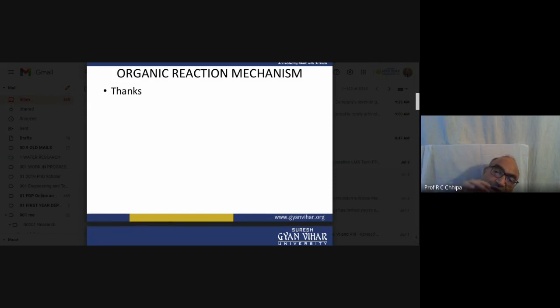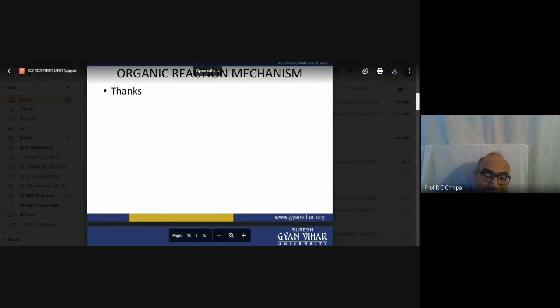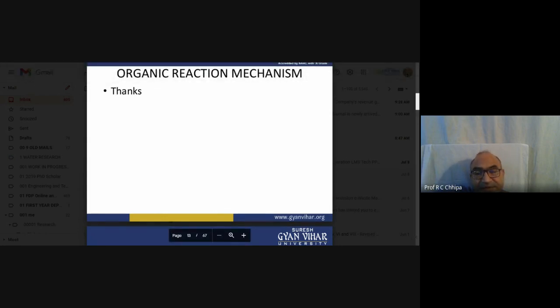One more is the oxidative reactions. There may also be rearrangement of the molecule, reshuffling. If we have different organic compounds, we can reshuffle them, and that is the rearrangement reaction, which also depends on the reaction condition. So this reaction mechanism itself is a very complicated concern. This is all about today's presentation.